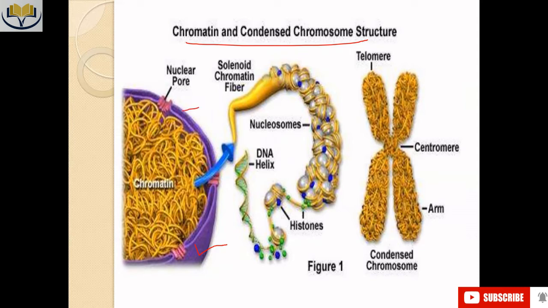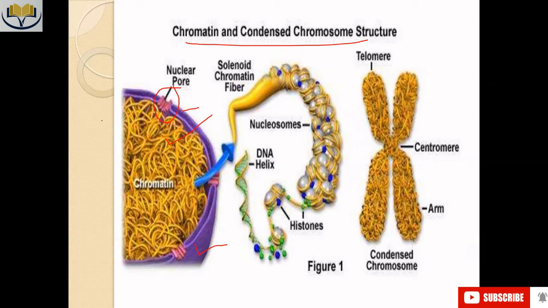Number one, nuclear membrane. Number two, nuclear pore. Number three, nuclear material, that is this tangled thread-like material. Fourth is the nucleoplasm, the liquid content present inside the nucleus. And fifth is the nucleolus. Right? I think you all know these structures.